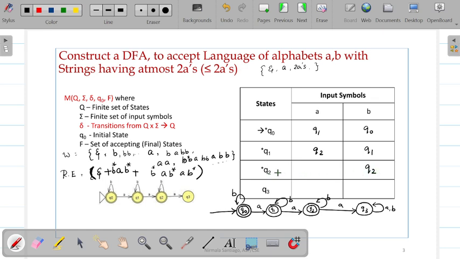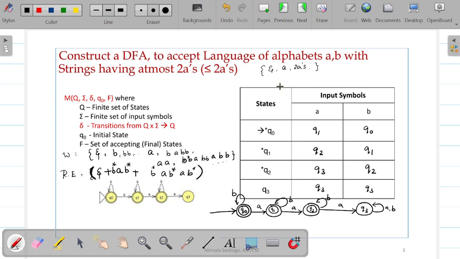But when Q2 reads an A, it is the third A, which should not be accepted. Therefore, the transition is to Q3. In Q3, no character should be accepted, therefore it stays in Q3 itself. We should note that in this problem there are 3 final states: Q0, Q1, Q2 are all marked with a star symbol in the transition table.